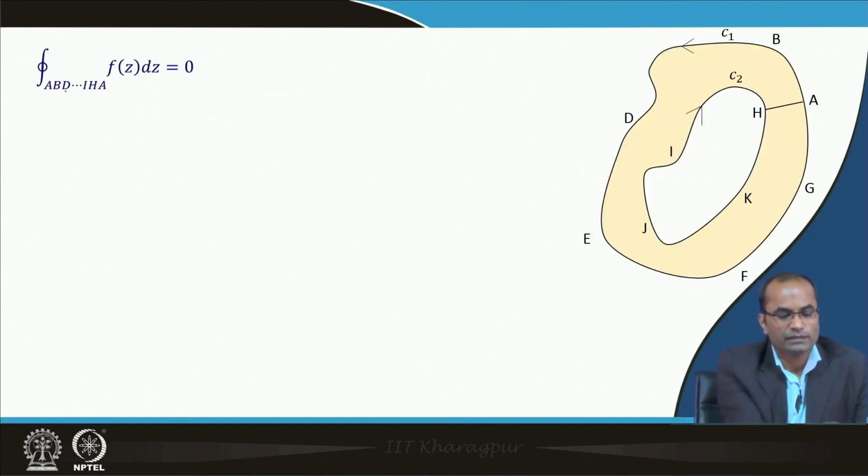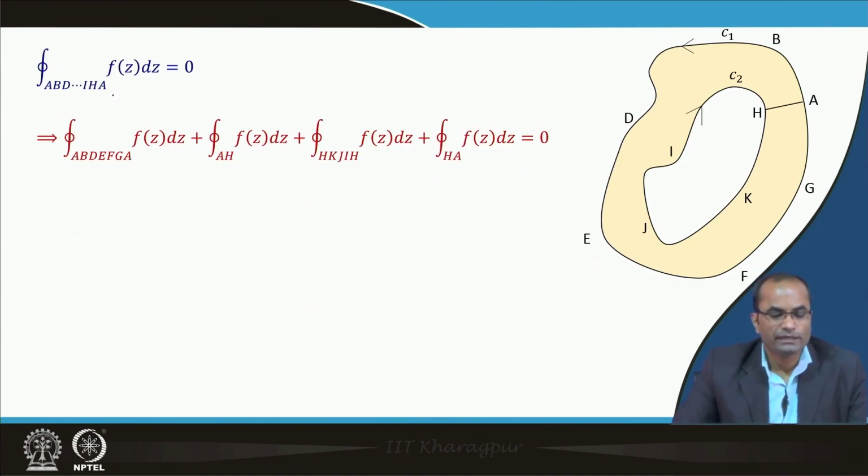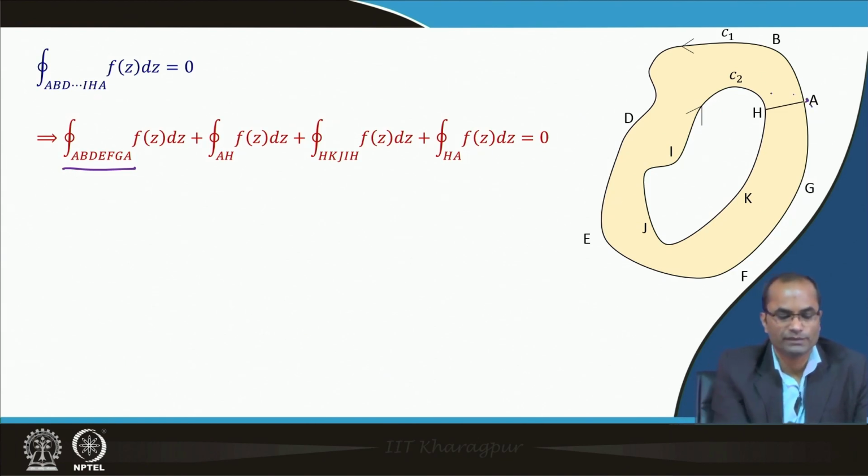So, this closed curve which we have constructed here, from A, B back to A, we can break into the first curve A, B, D, F, G, A. So, this is the curve C1 basically.